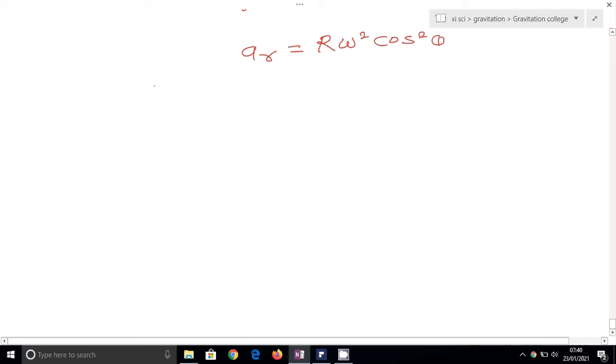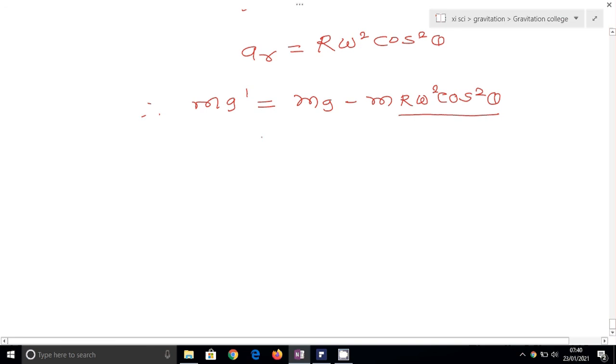So that means the total force acting on P is the effective force of gravitation, mg dash, which is equal to mg minus m r omega square cos square theta, because here r omega square cos square theta is the centripetal or radial acceleration, and this radial acceleration is provided by some part of the gravitational force.